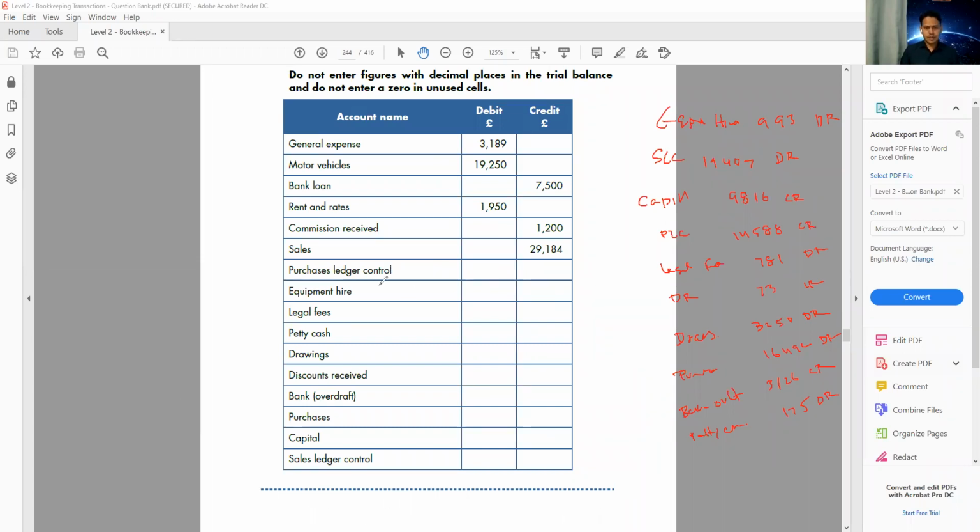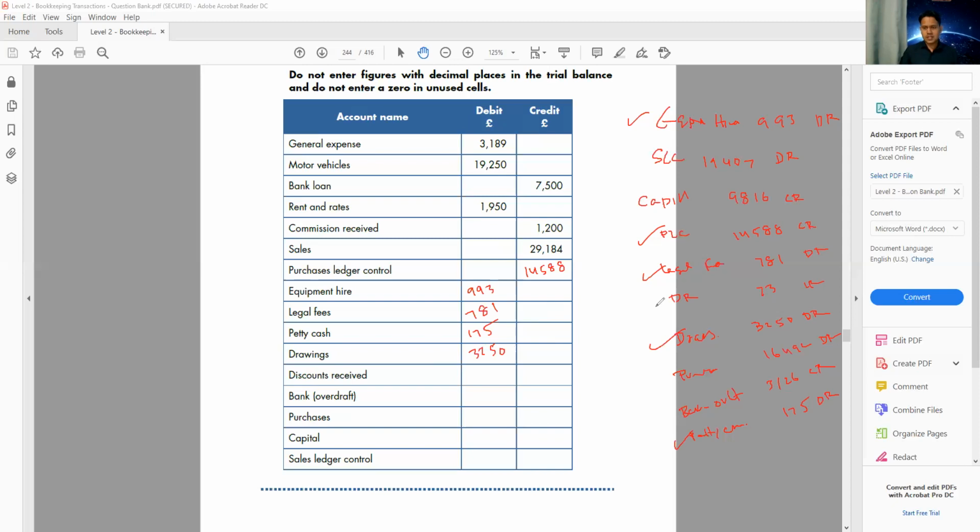So we have purchase ledger control. That is here on the credit side, 14,588. Equipment hire 993. Legal fee 781. Petty cash 175. Then drawings 3250.